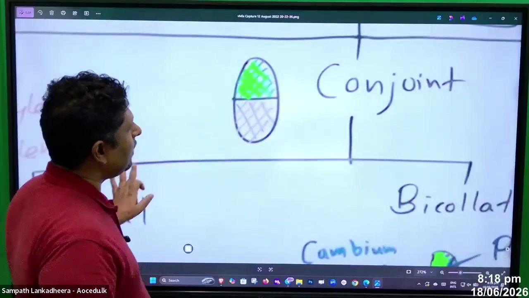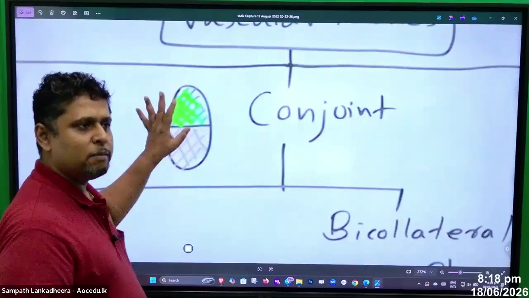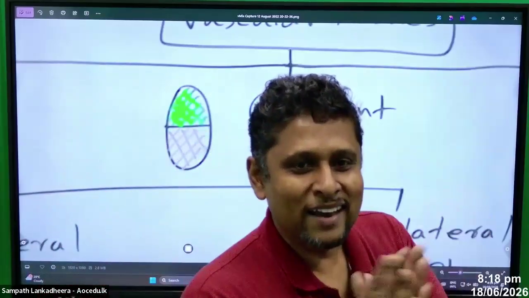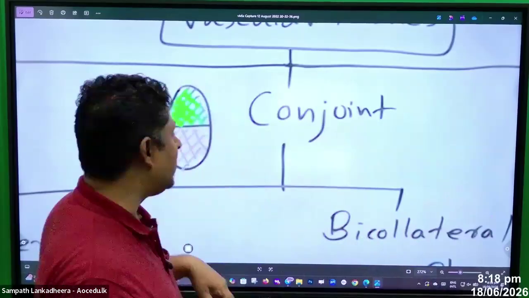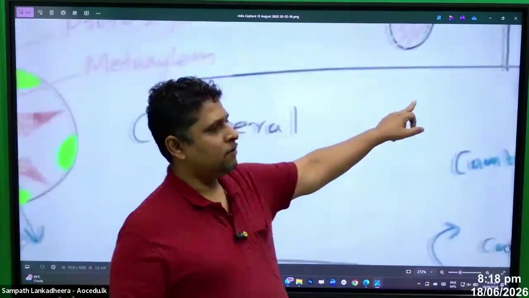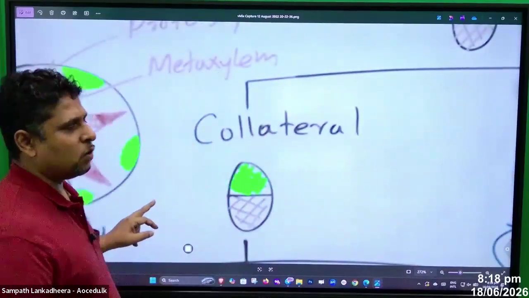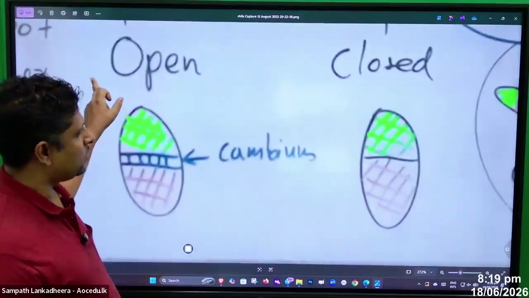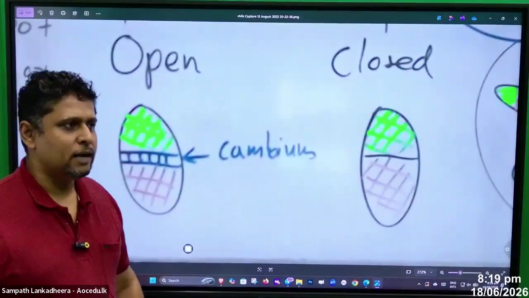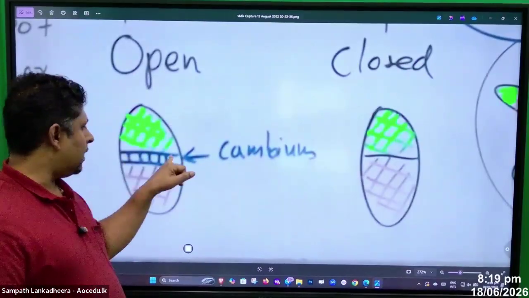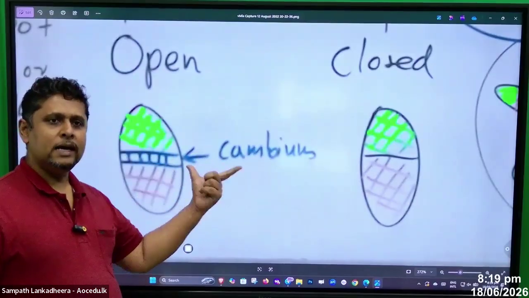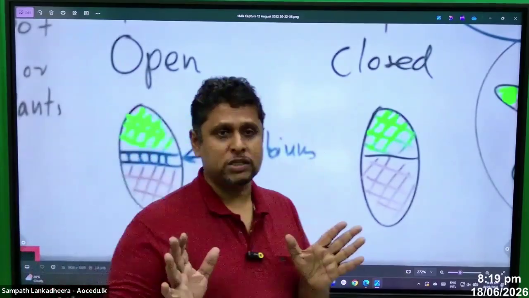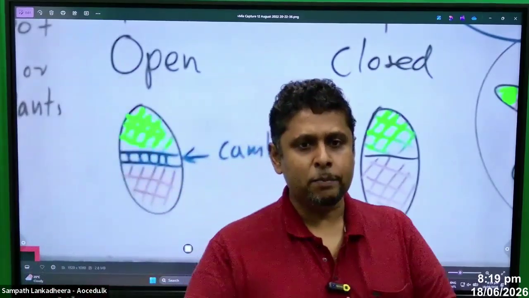And then we take conjoint, which means the xylem and the phloem are present together, attached with one another. We call that the conjoint type. And conjoint we can classify as collateral, and there are two types: one is called open and the other closed. When cambium is present, that is the open type. When cambium is absent, that is called the closed type.